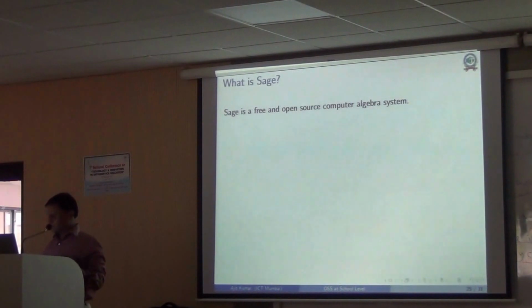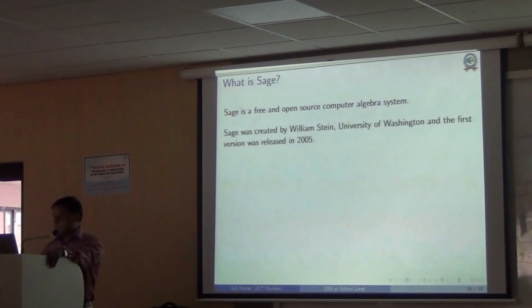All right. Next, I just mentioned Sage is another free and open source software, which is also a computer algebra system. It is similar to Mathematica or Maple. It was created by William Stein from University of Washington in 2005, not very long ago.